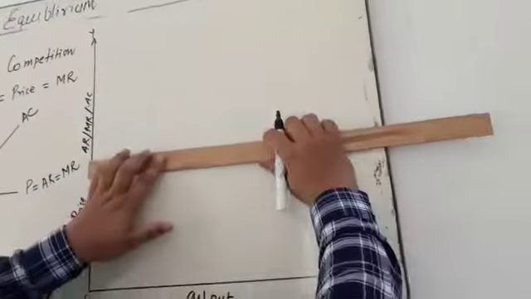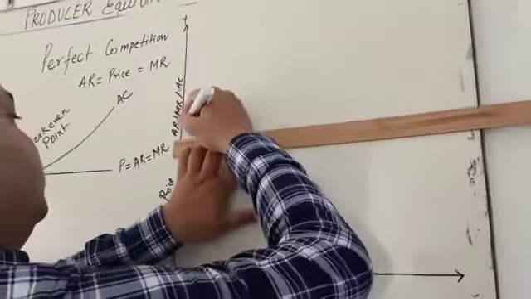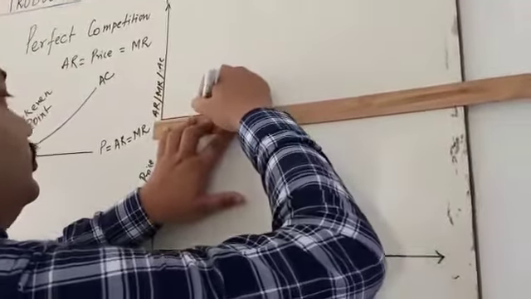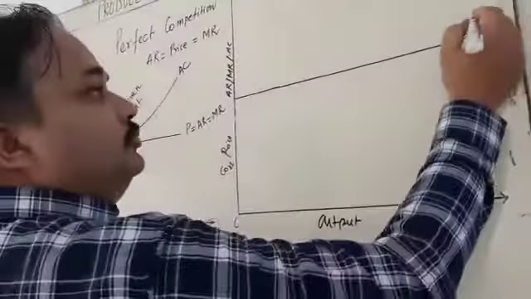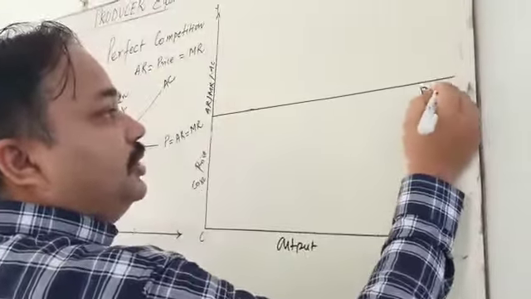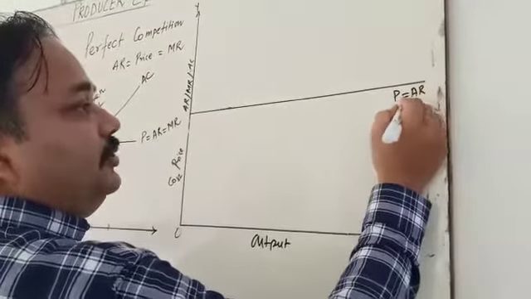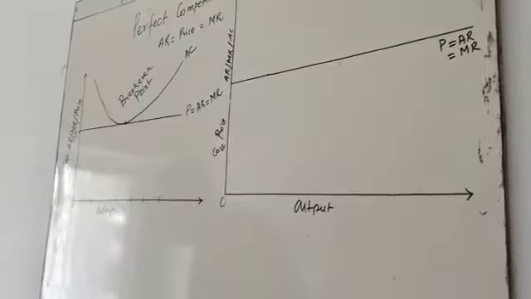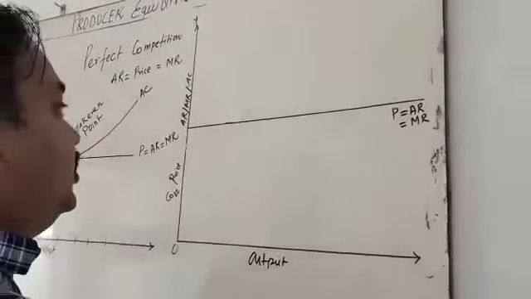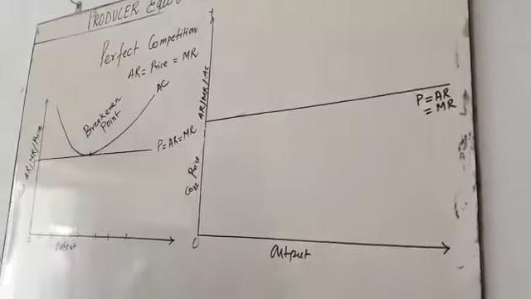The price remains the same. You put the price remains the same. Okay, P is equal to AR, average revenue, is equal to MR. It is the first. My dear student, the average variable cost. What is the average variable cost?